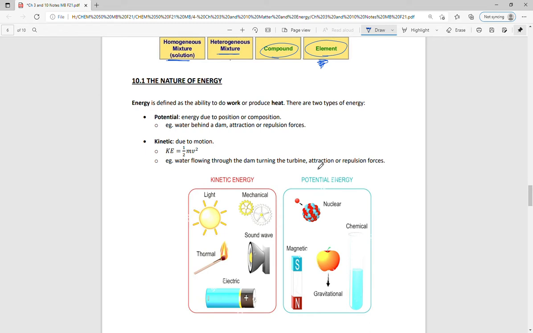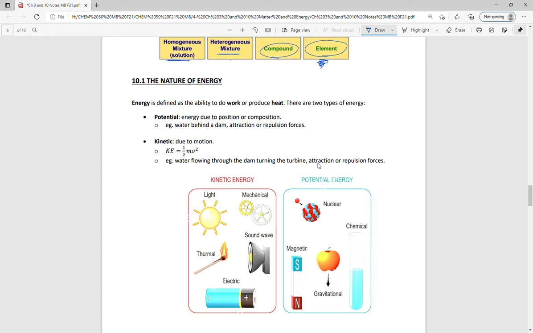So the last part of this little chapter is to discuss energy and how energy relates to physical and chemical changes, because there is a component of chemistry that studies that. We're going to start off here in our chapter 10, just doing little bits of chapter 10, so it's really not a comprehensive study of the chapter. And we're going to start by talking about what energy is.